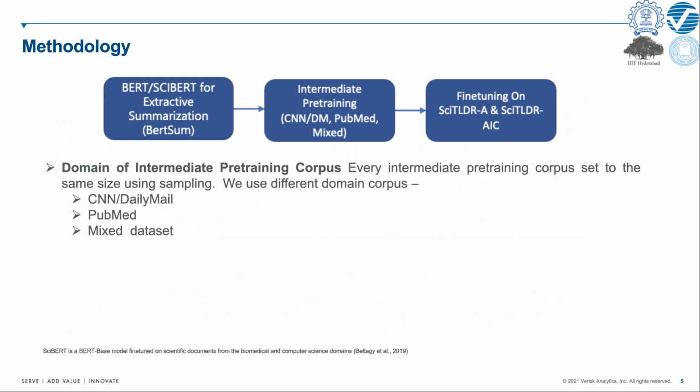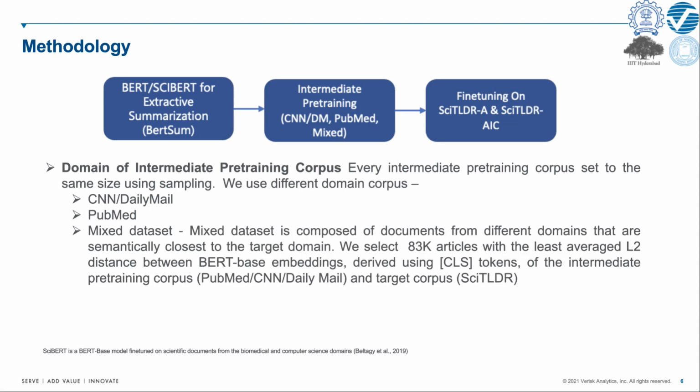Now let's discuss our approach. Step 1 involves a BERTSUM architecture initialized to BERT or SciBERT embeddings. SciBERT is a BERT-based model fine-tuned on scientific documents from biomedical and computer science domain. We then subject this model to an intermediate pre-training corpus. The intermediate pre-training corpus is one among CNN-DM, which is from the news domain, PubMed, which is from the scientific domain, and a mixed dataset.